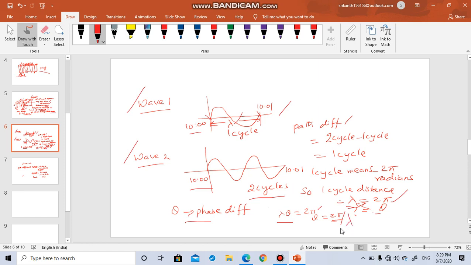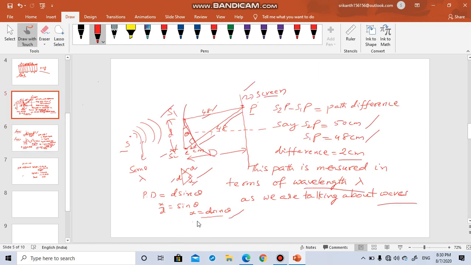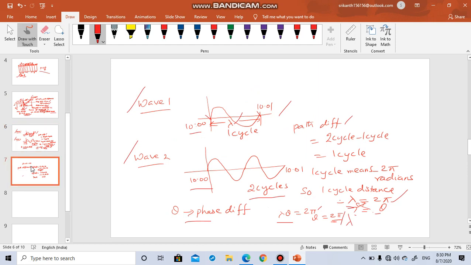This is also one concept we can use. Basically you have to remember here that the path difference we have measured in terms of x is equal to d sine theta. So these are some of the points.